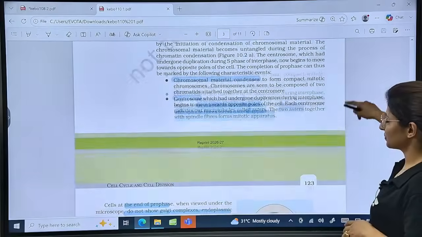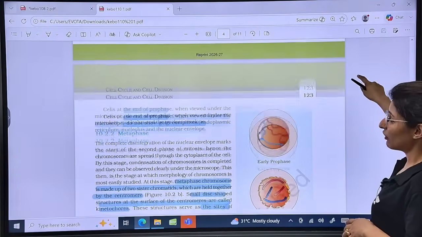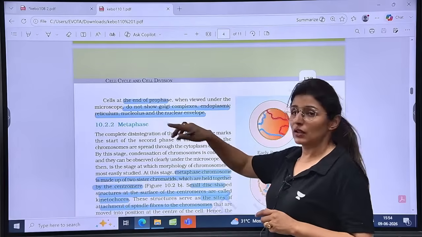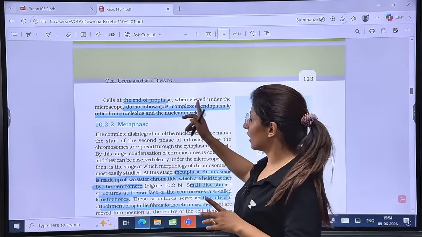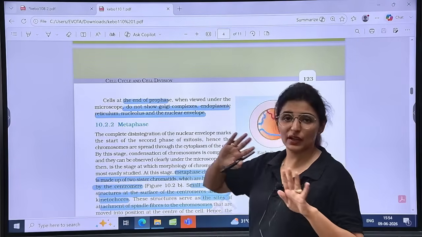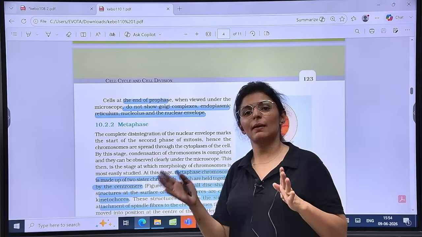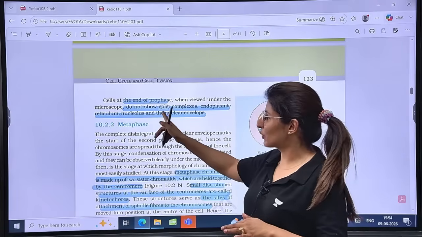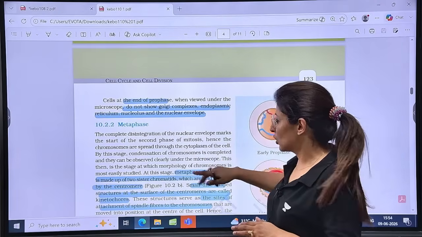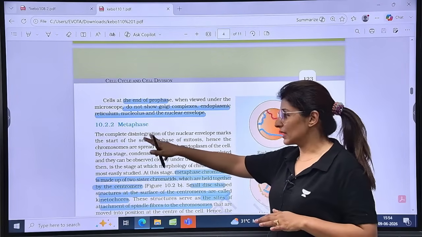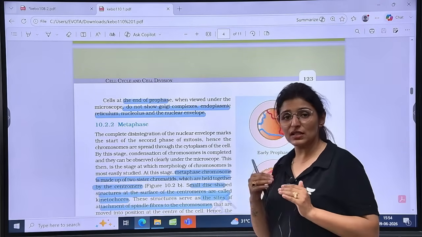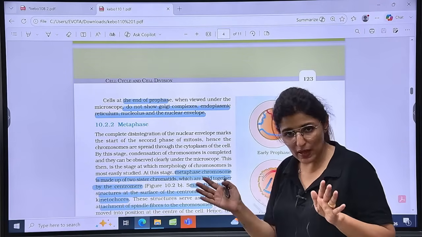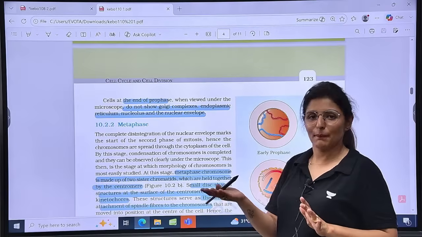Is that clear? Now, at the end of prophase, guys, all these important structures like Golgi body, ER, nucleolus and nuclear envelope have all disappeared. They will come back again in telophase, but by the end of prophase, they are all gone. Now see, complete disintegration of the nuclear envelope marks the start of the second phase. So as soon as prophase vanishes, it is the beginning of metaphase.